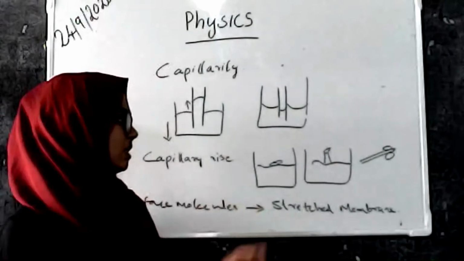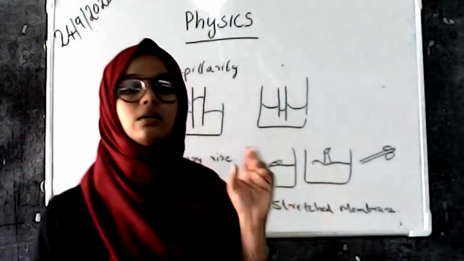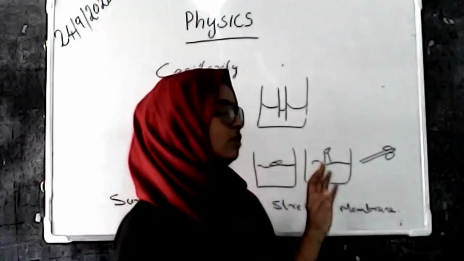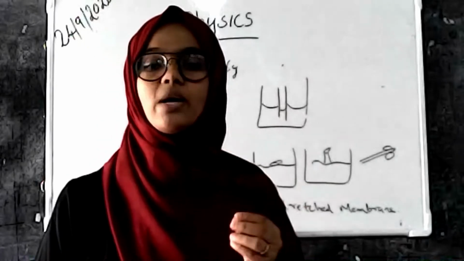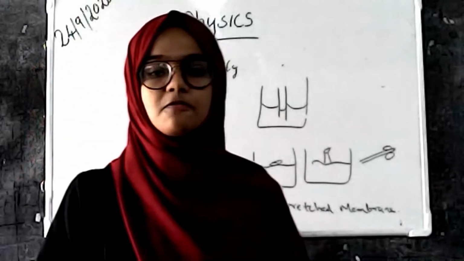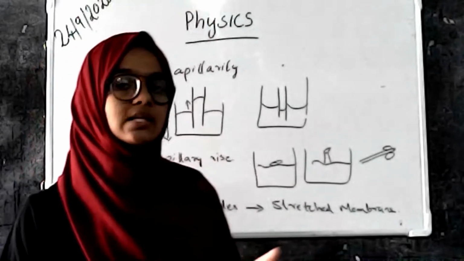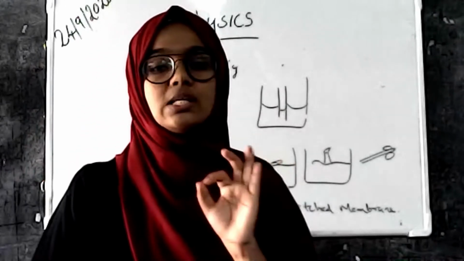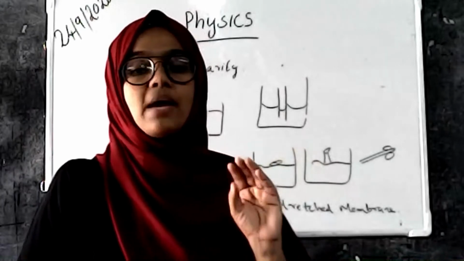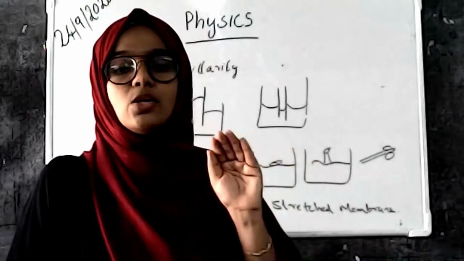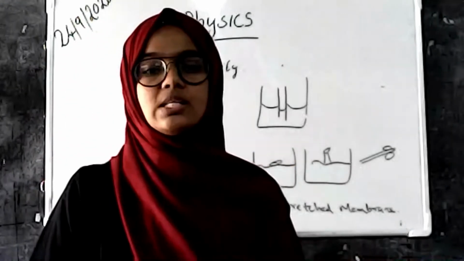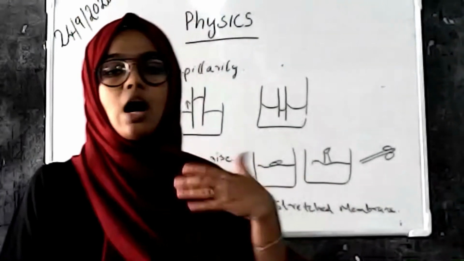And because of surface tension, the paper pin is floating on the surface of water, insects have the ability to sit on the top of water, and drops of liquid form. All of these are based on surface tension. And we are discussing that there are some molecules on the surface of water, and those surface molecules make the upper part of the liquid like a stretched membrane. Okay.